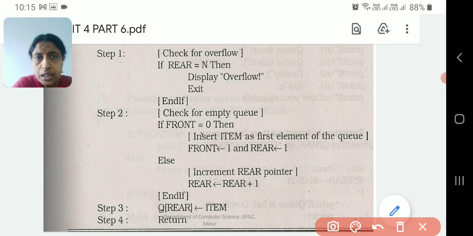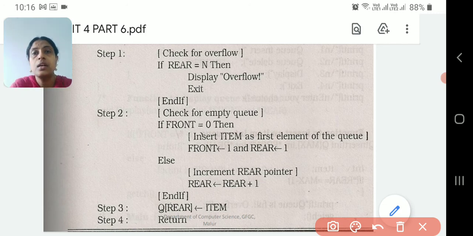So remember, first thing, check whether rear is equal to n. If it is full, display overflow. Next you check whether front is equal to 0. Then what you need to do? Assign front as 1, rear also assign 1. Whatever value you want to store as the first value in the queue, store it and complete it.